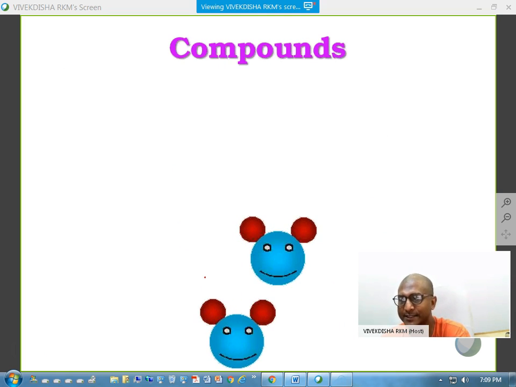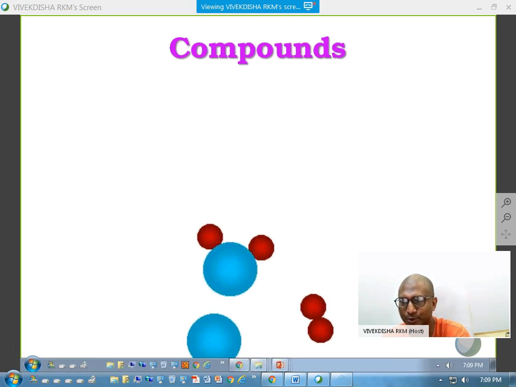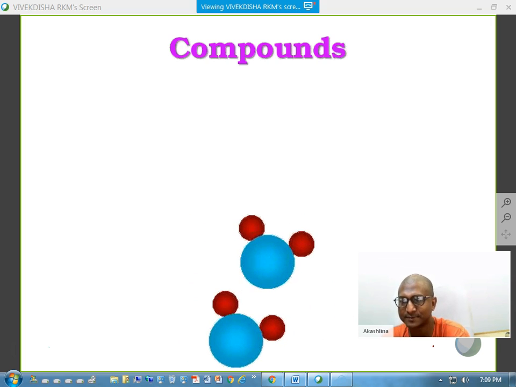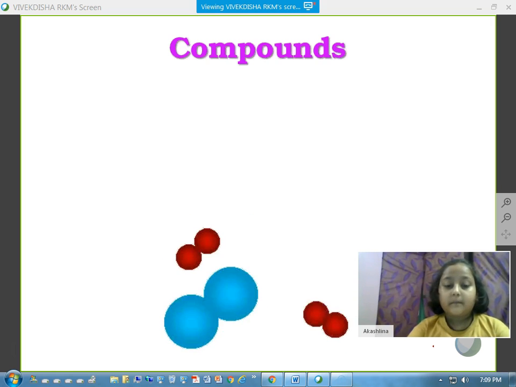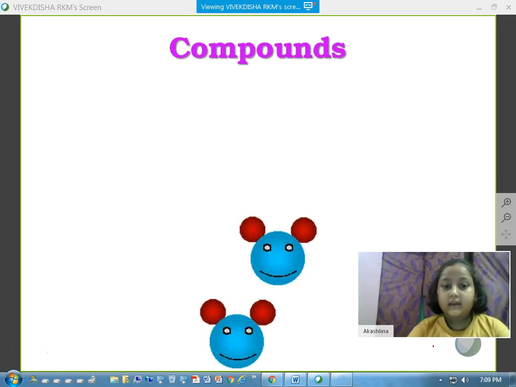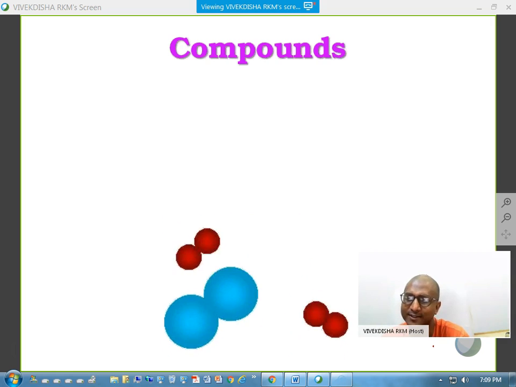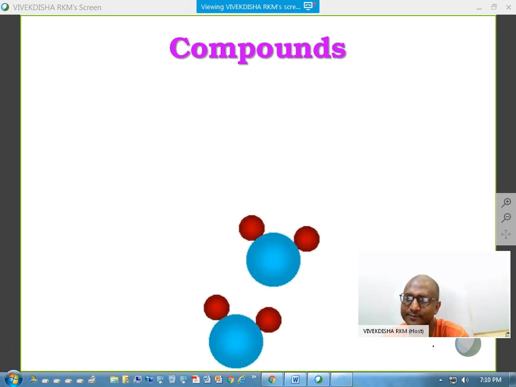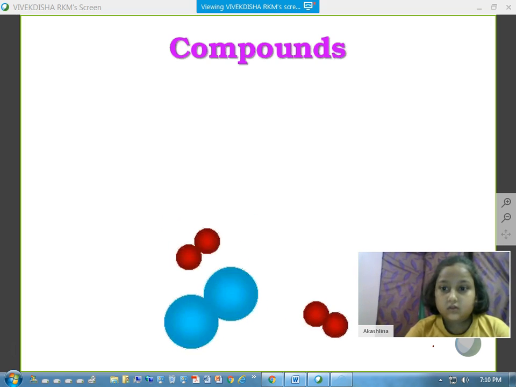Now another thing is compound. Compound, Akashina, do you know what that is? Have you heard the term? Compound means anything gets together. Yes, compound means together. Together of what? Together of molecules.